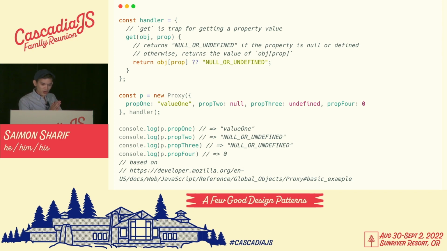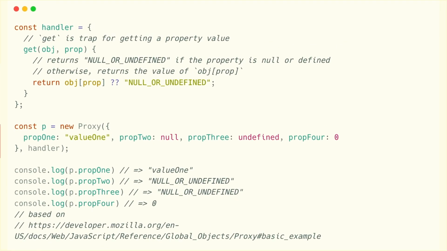The syntax for proxies is a bit hairy, so why don't we walk through it together, and we'll take a look at a few small examples. So to start off with, we need to actually decide what we want to create a proxy for. That first argument when creating a proxy is a target. It's the actual object you want to proxy. In this case, to keep it simple, we have this hard-coded object with 4 properties. The second argument to our proxy creation is a handler object. Within the handler object, we can define which operations should be intercepted and what the intercepted operations actually do.